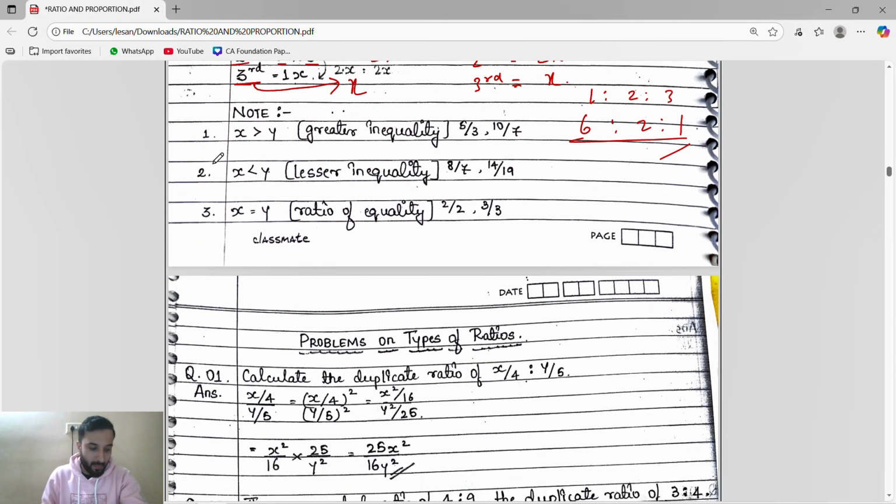Okay. Next. X is greater than y means greater inequalities, meaning numerator is greater than denominator. That is called greater inequality. If numerator is less than denominator, it is lesser inequality. If numerator and denominator both are equal, it is ratio of equality.